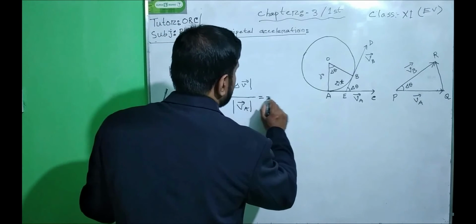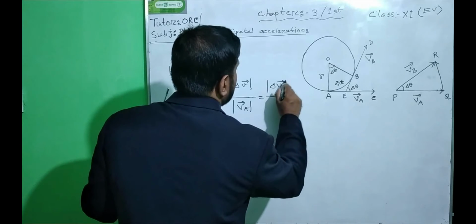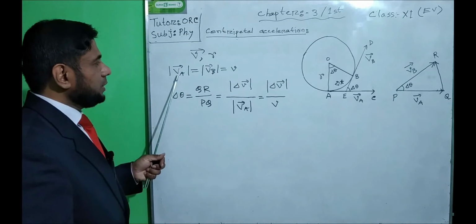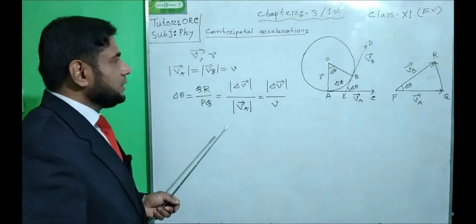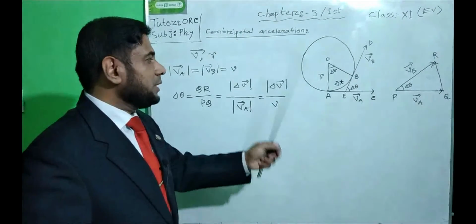We have taken the magnitude of VA and VB equal to V, the magnitude of velocity with which the object is moving along the circular path.